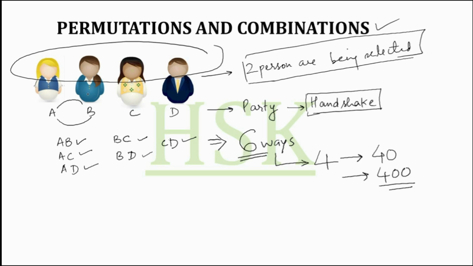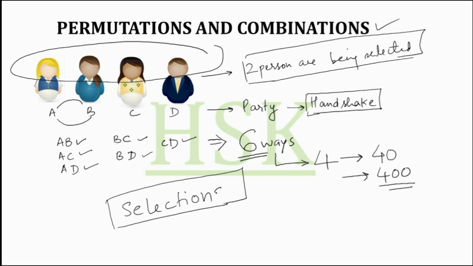Because if you select 2 persons, then only a handshake would be there. So the total number of different ways in which you can select 2 persons is the total number of handshakes. So permutation and combination is all about calculating the ways of selections which could be made.